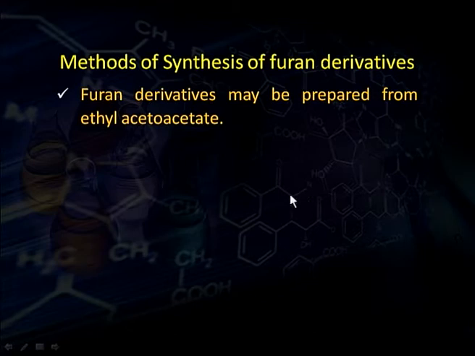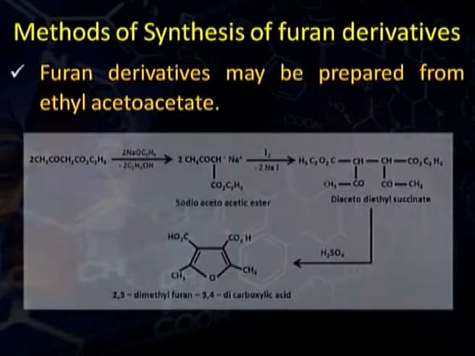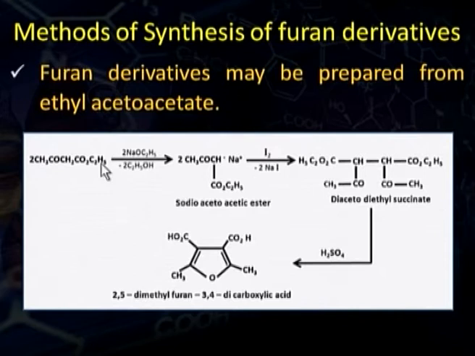Furan derivatives can also be prepared from ethyl acetoacetate or its derivatives. For example, when ethyl acetoacetate is treated with sodium ethoxide, one of the hydrogen atoms from the reactive methylene group gets replaced by the sodium ion and we get monosodio acetoacetic ester.